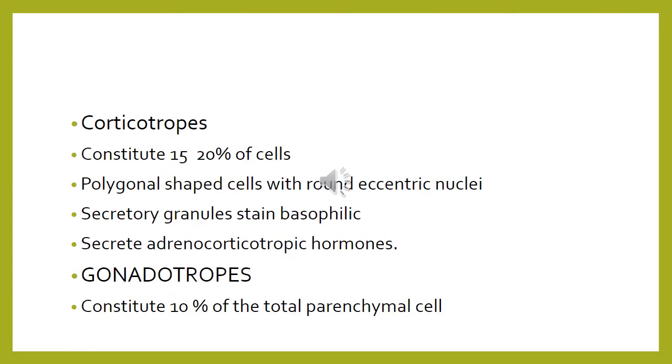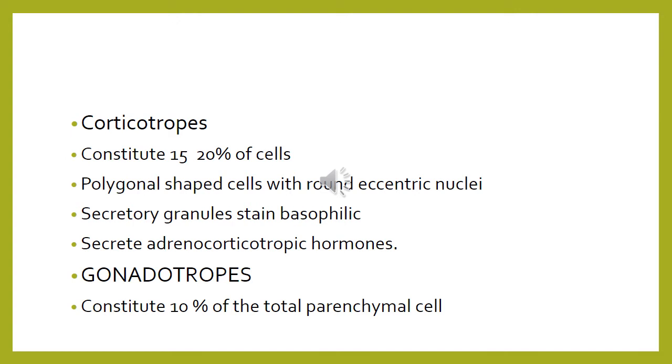The corticotrophs, they constitute about 15 to 20% of the total pars distalis cells. And what is the shape of the cell? The cells are polygonal in shape and the nucleus is located eccentrically.